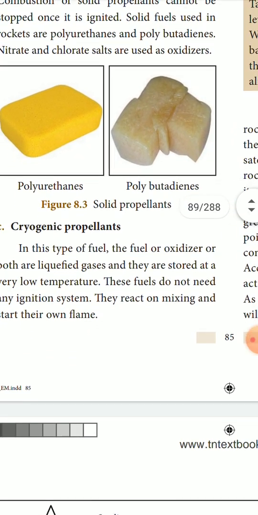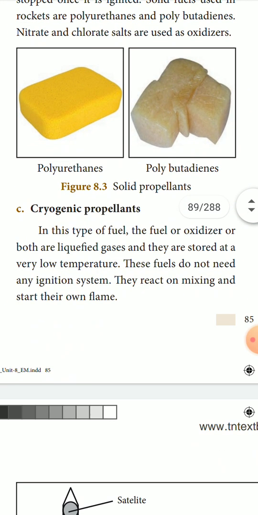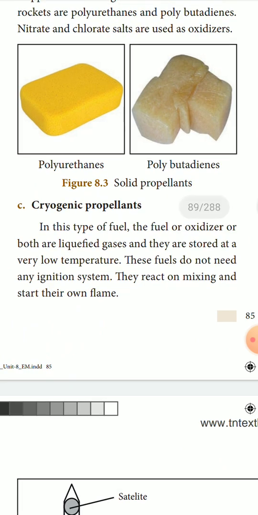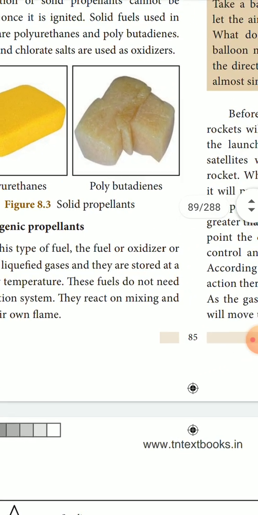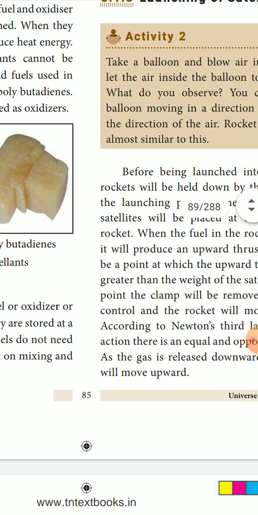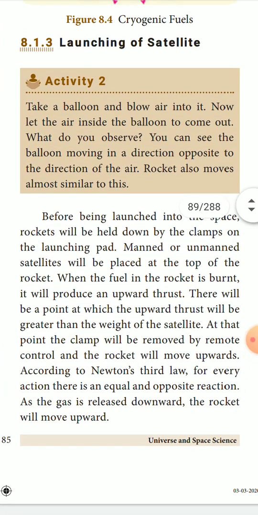And again, we told you cryogenic propellants are there. Both are liquefied gases and they are stored at very low temperature. These fuels do not need ignition. They react on mixing and start with a flame. There is no need for anybody to burn them. It will burn by itself, produce the gases and help in the movement of the rocket.